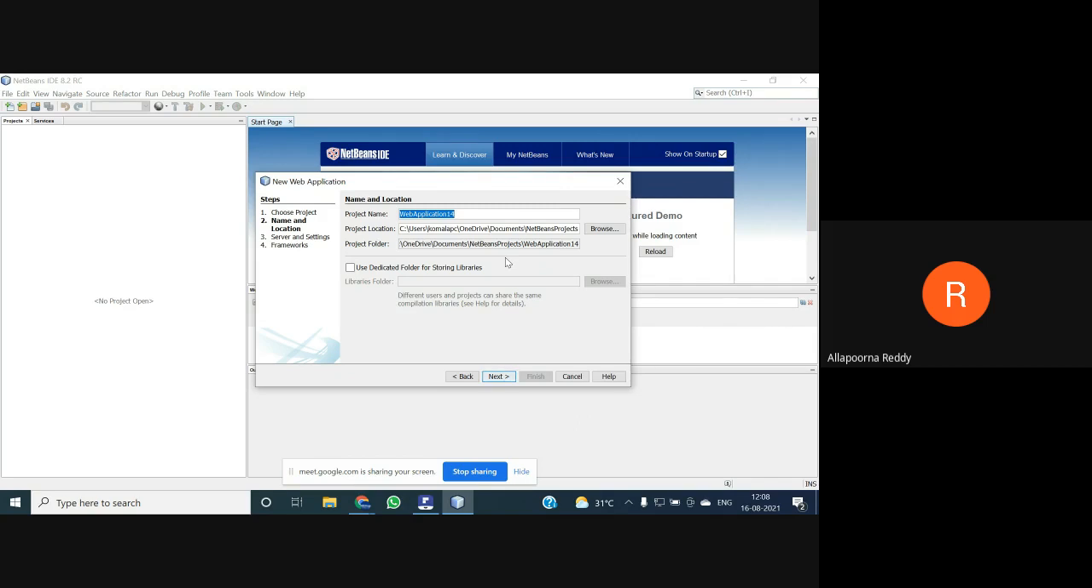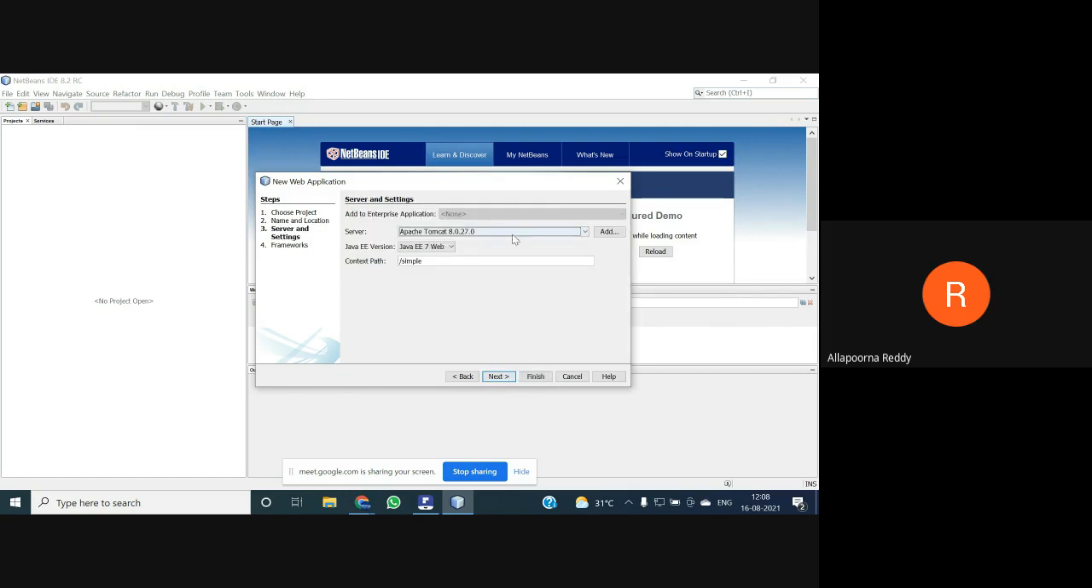So if you want, you can give a simple name; "simple" is my project name. Then I go for next. Then which server do you prefer? Either you want to go for Apache or you want to go for Glassfish. You can select any one server which you require. So by default we'll go for Apache.